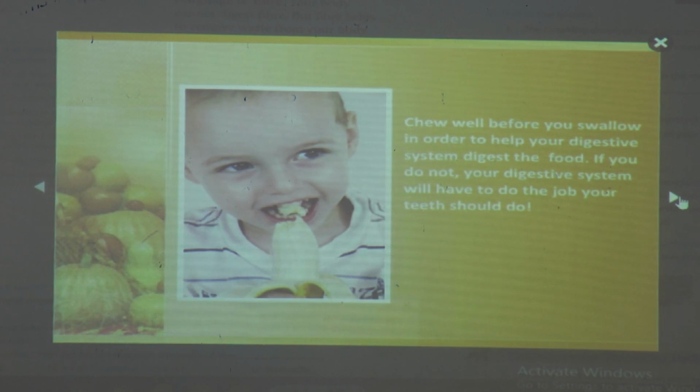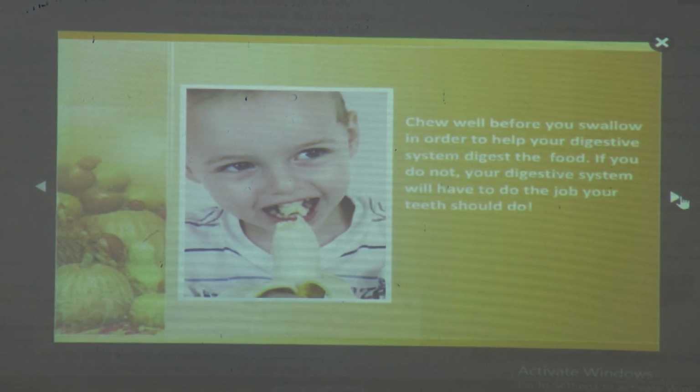Chew well before you swallow in order to help your digestive system digest the food. If you do not, your digestive system will have to do the job your teeth should do. Now see my dear students, you should chew your food properly and swallow, because chewing the food helps the digestive system and makes the digestion process easier.